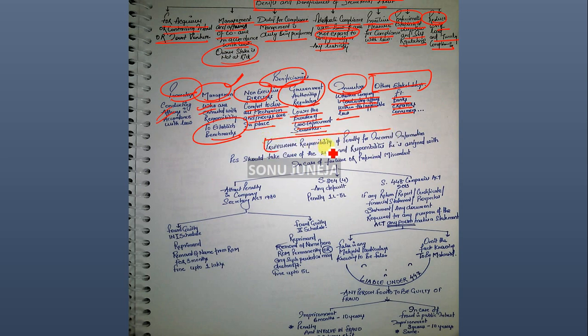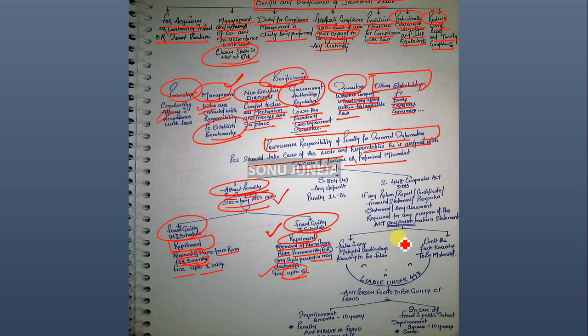A professional responsibility and penalty for incorrect information. Make sure you take care of the role and responsibility of being the company secretary. If you do not, you attract the penalty under the Company Secretaries Act 1980: if found guilty in the first schedule, or if found guilty in the second schedule. The first schedule will result in a reprimand, removal of the name from the register of members for 3 months, and a fine up to 3 lakhs. Found guilty in schedule 2, this is quite serious: reprimand, removal of the name from the register of members permanently from the institute or for any such period as may be deemed fit, and a fine up to 5 lakhs.